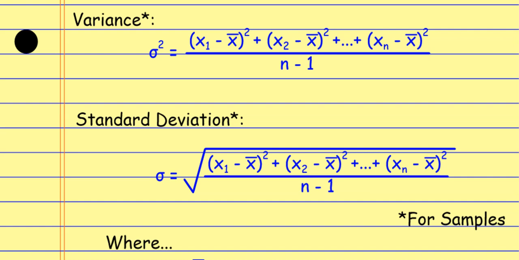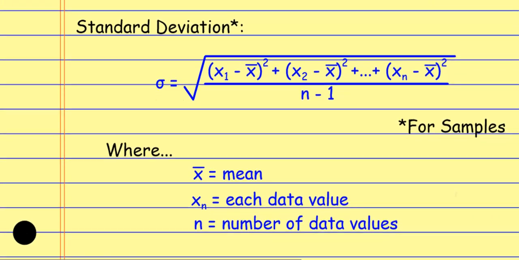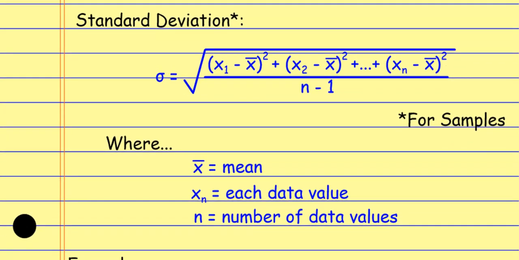When you look at this formula, scrolling down here, the x bar, we already know that is the mean. That's the symbol used for the mean. X sub n, that's each data value. Notice it's got x sub 1, the first data value, then the second data value, then the third data value, and the next data value, until you get to the last data value. That's why it's listed as x sub n. We don't know how many data values there are going to be. And n is the number of data values that we have.